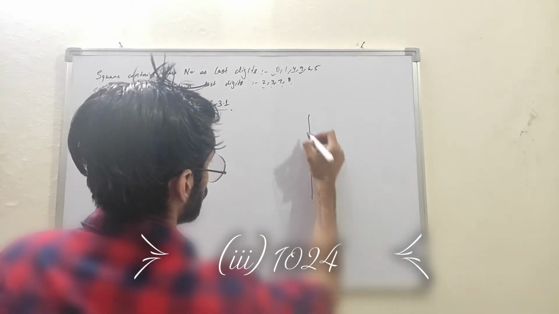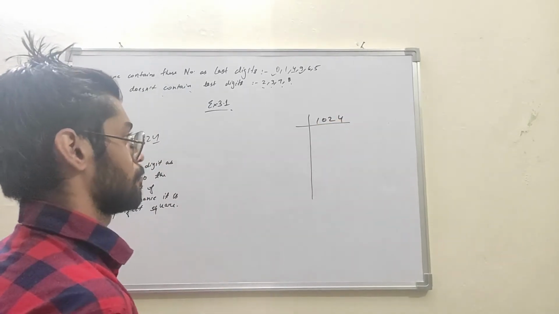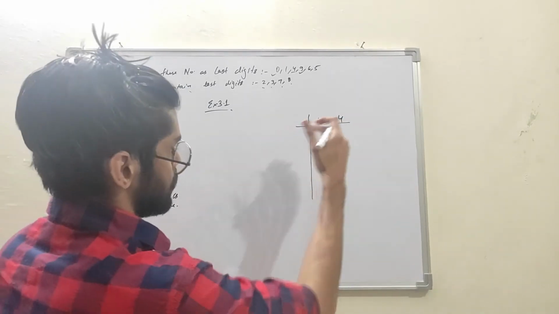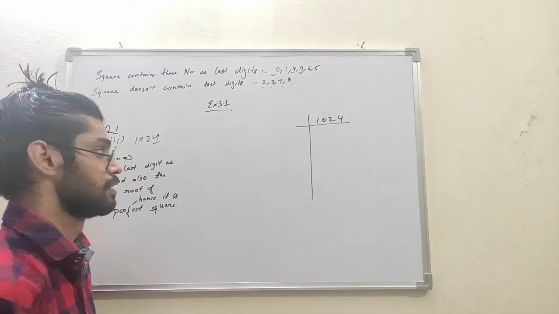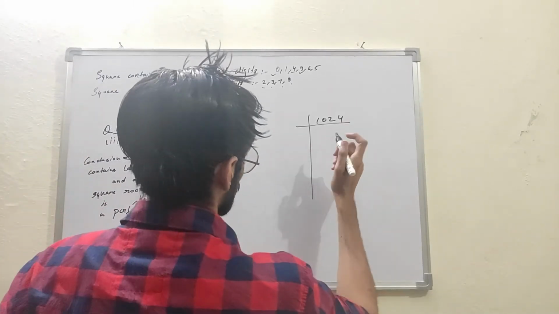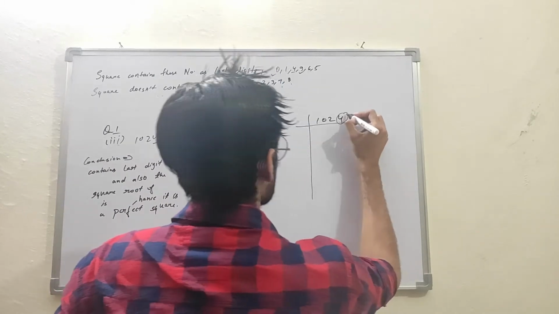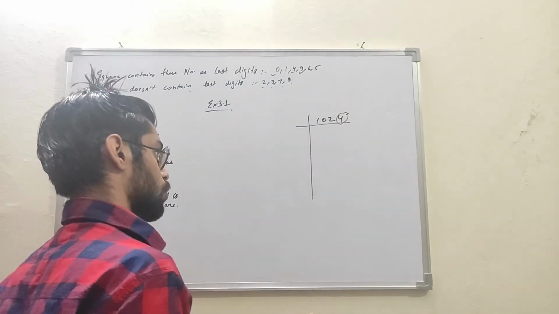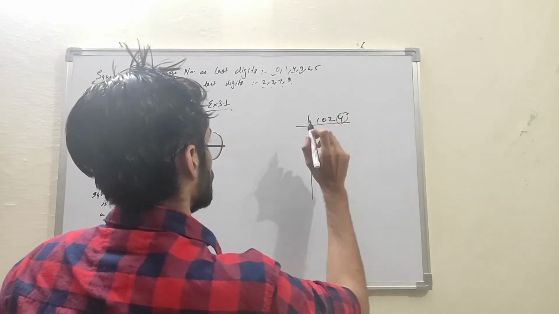For checking it, we will similarly have to find the prime factors, starting from 2 and going in ascending order. The divisibility rule of 2 is that the last digit should be divisible by 2. 4 is divisible by 2, so this whole number will be divisible by 2.